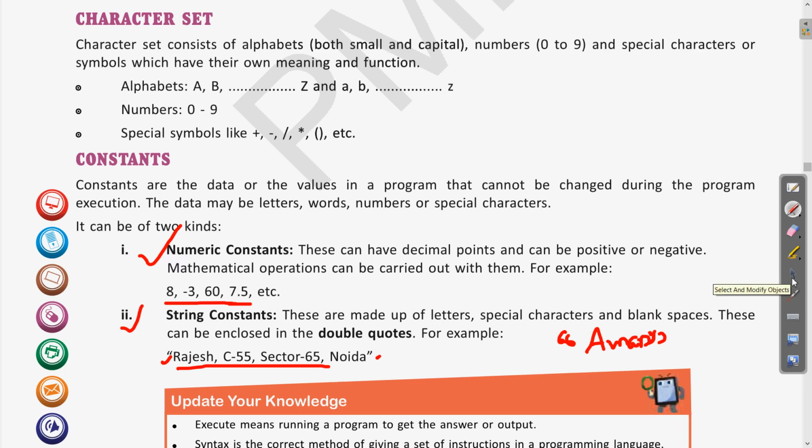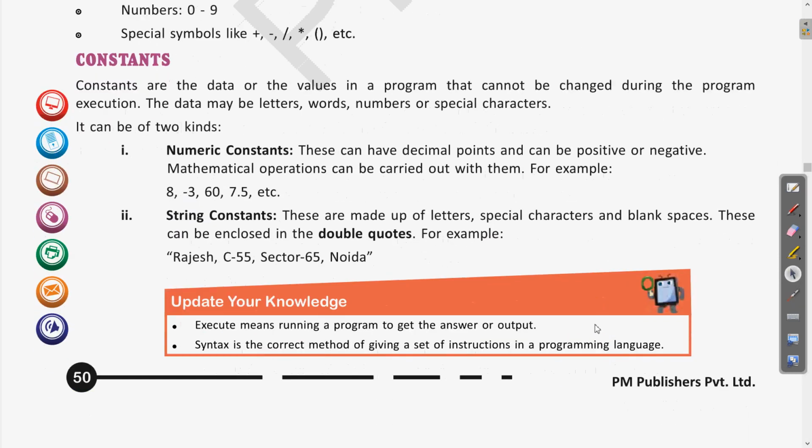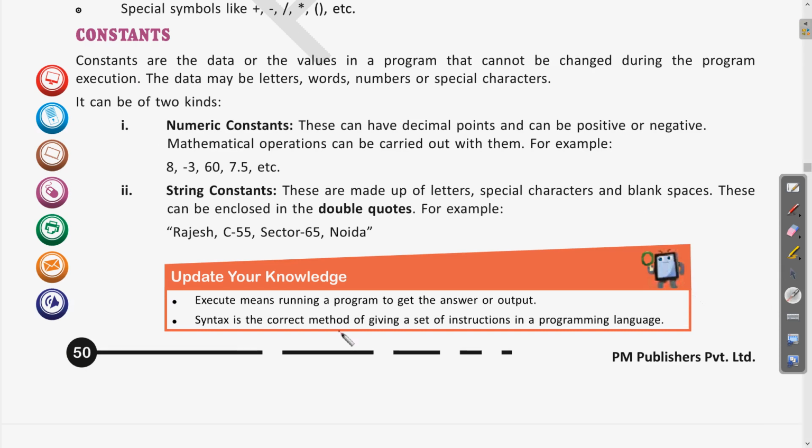Fine. Then come to update your knowledge. First erase this. Okay, let us read this as well. Execute means running a program to get the answer or output. So, as we have read, what is the meaning of executing a program? When we run any program to get the result, that is called execution, or to execute a program.